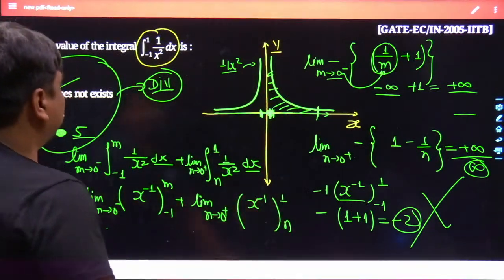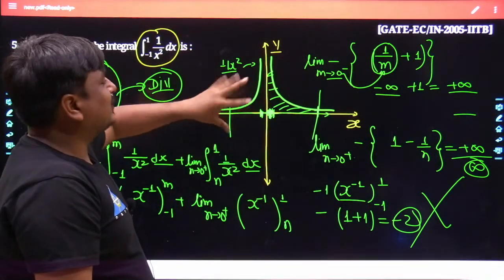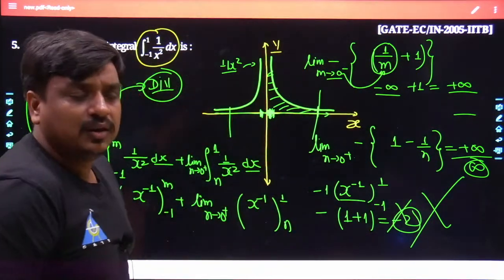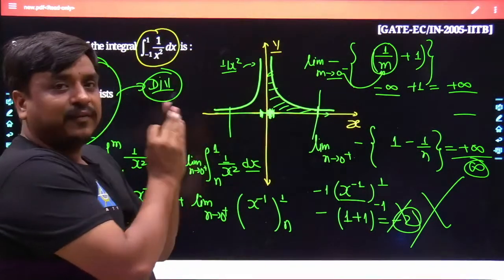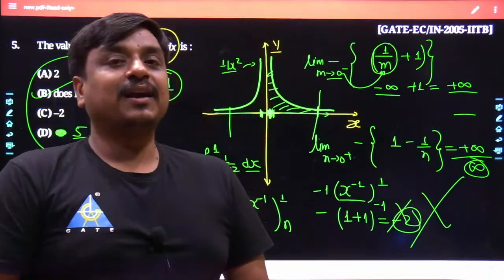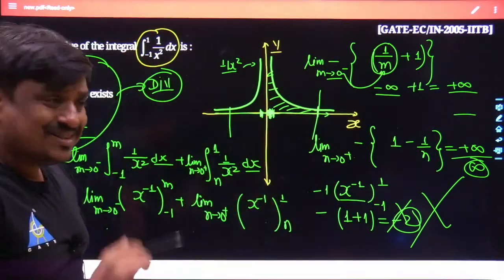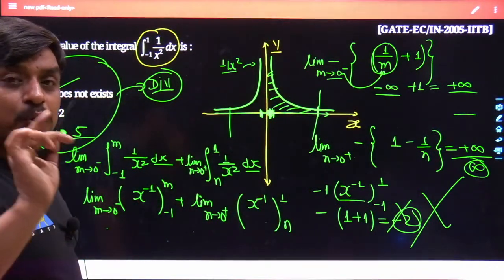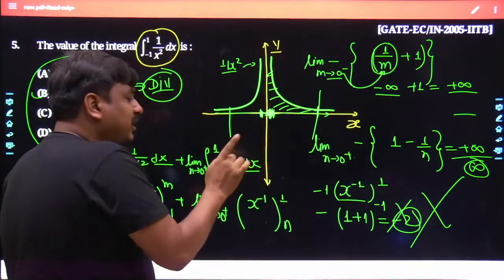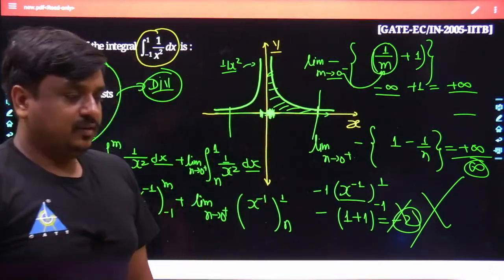If you are starting from x equals -1 to +1, one thing is quite sure: the complete area is framed on the upside, taking the reference of the x-axis. A negative answer cannot come at all. That is why we classify the definite form of the integral into two parts. First is improper and second is proper. If it is a proper form, you can just integrate in this way. But this is not a proper form of the definite integral because there is a discontinuity in between. That is why the integration has to be done part by part, and from there you will get the answer.